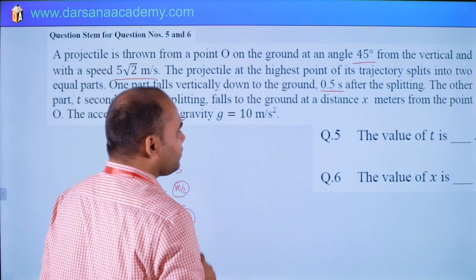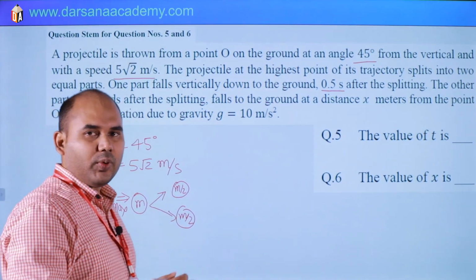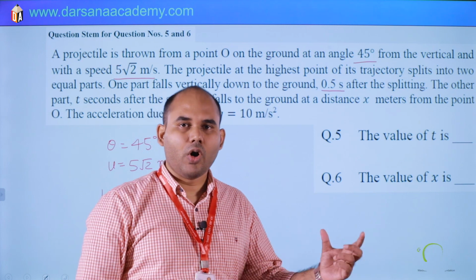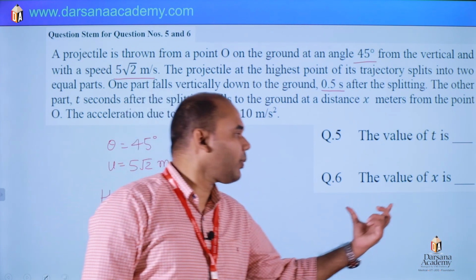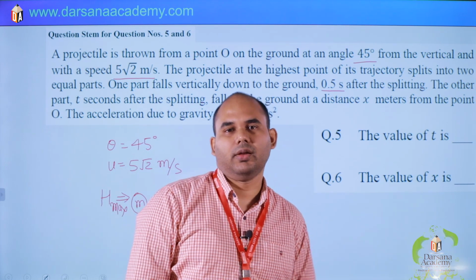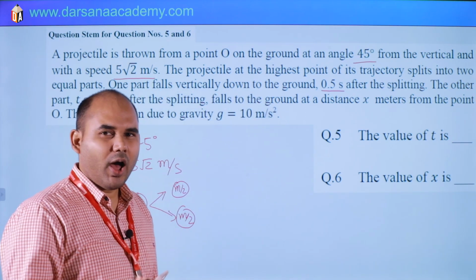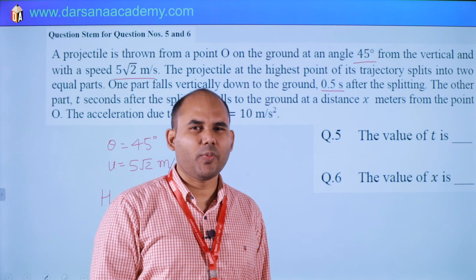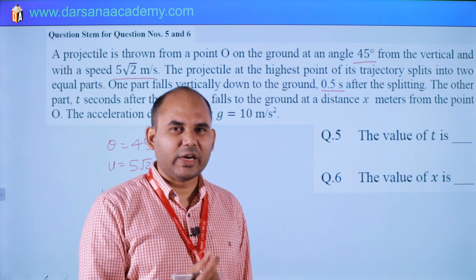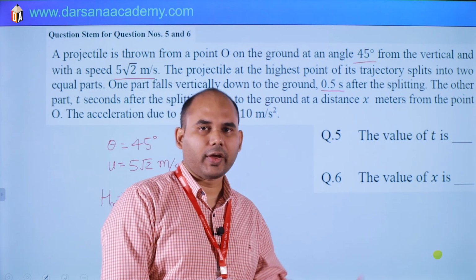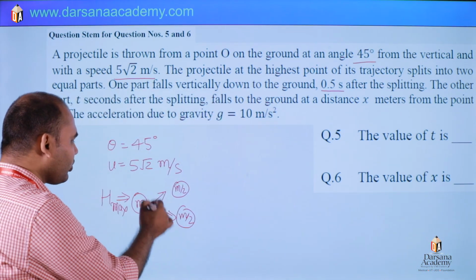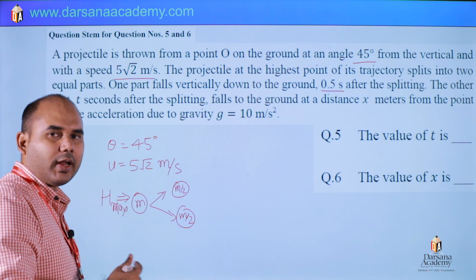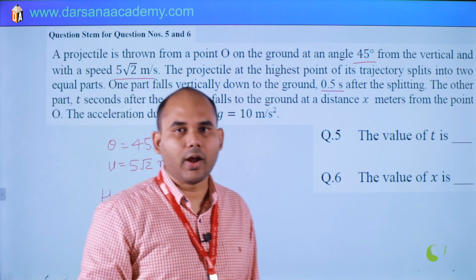Then we have to find that the second particle will reach the ground at time t, and we have to find time t and the location of the second particle. Again here you have to apply momentum conservation and also a little bit of logic to find the time for the second particle. What about momentum in y direction and x direction before splitting and after splitting?